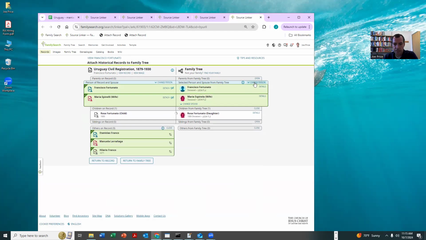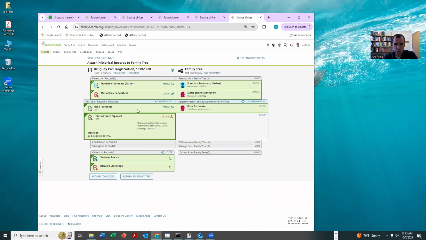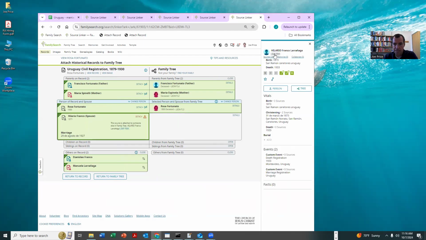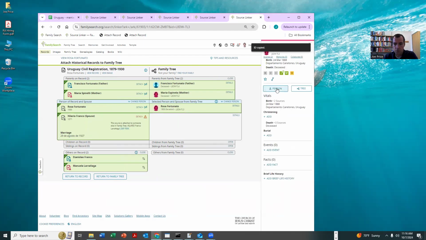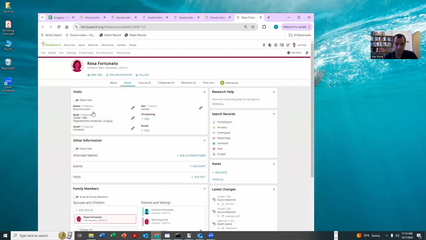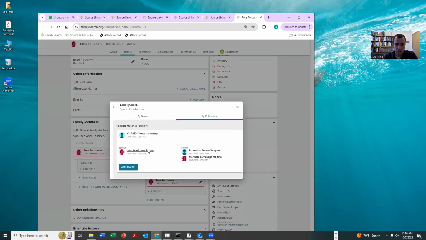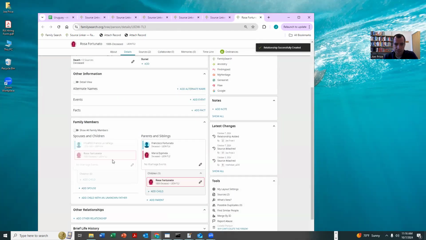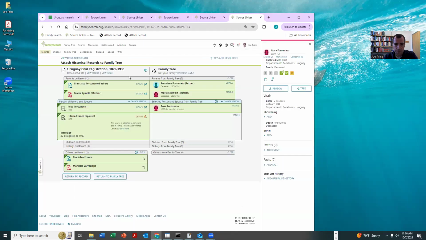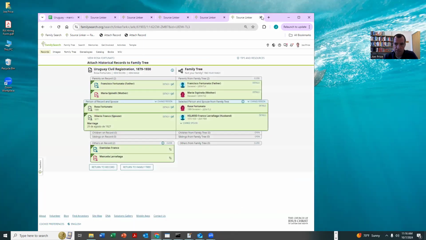Okay, now what we're going to do is we're going to hit change person and hit rows. And notice Rose on the marriage record is connected to someone who's already connected to the tree. So what I'm going to do is click right here and copy his ID. Then I'm going to click on Rose, go to her page, and I'm going to put him in as the spouse. This is, again, another way that these marriage records are super connectors, is they pull those two families together. Okay. And then if you hit refresh, you don't have to do this, but you can see that now the family's all connected together.